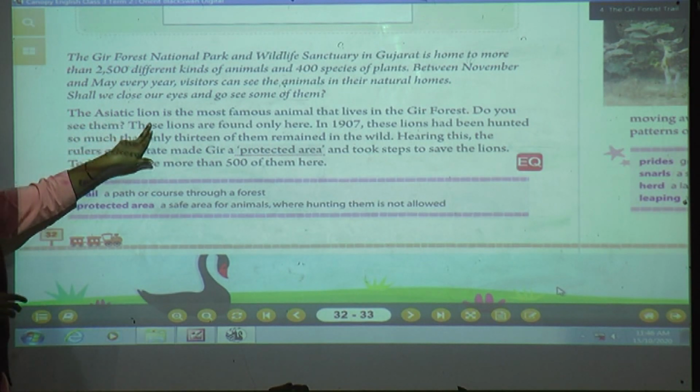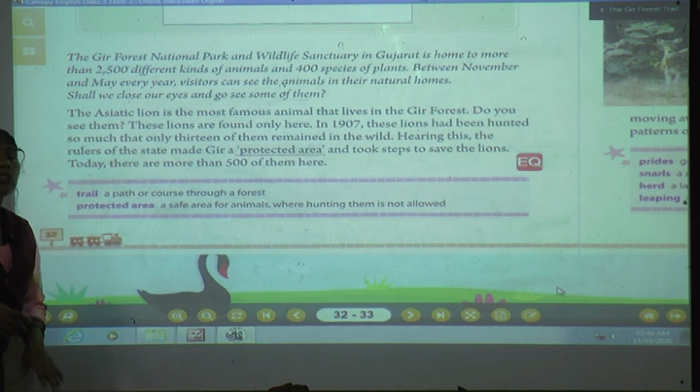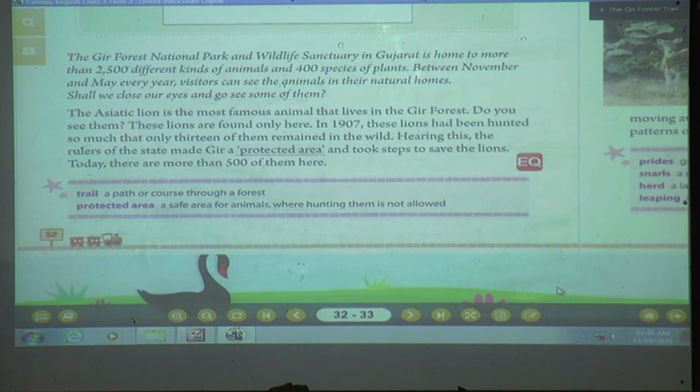The Asiatic lion is the most famous animal that lives in the Gir forest. As we say, Gir forest is a big forest. It's a wildlife sanctuary, where it is a home of lions. Lions were there. The Asiatic lion.